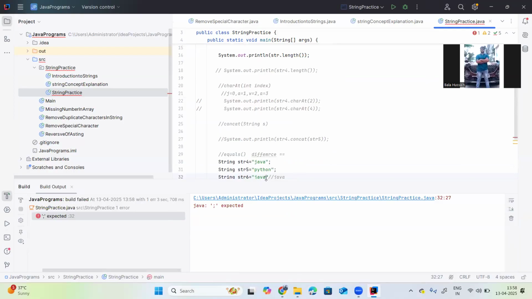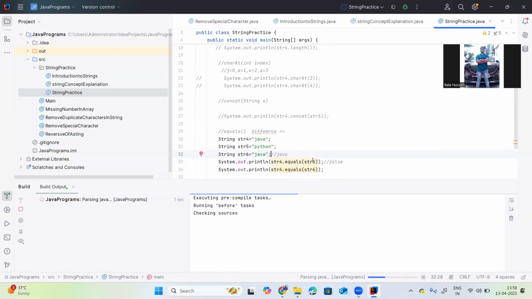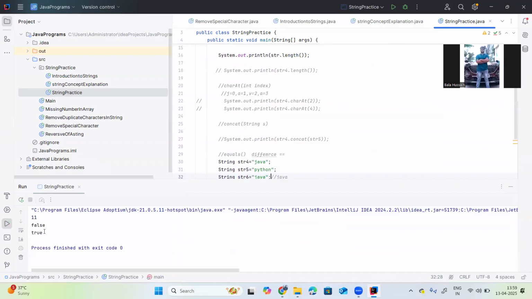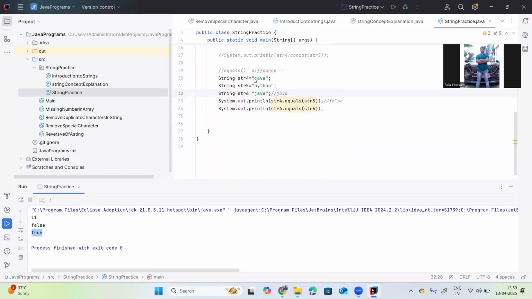I need to add the semicolon. Yes, it is showing true here. Why is it giving true? Because the string str4 has Java, and the string str6 is Java. The content is the same, so the equals method returns true. If the content is not the same, the equals method will not return true, it will return false.